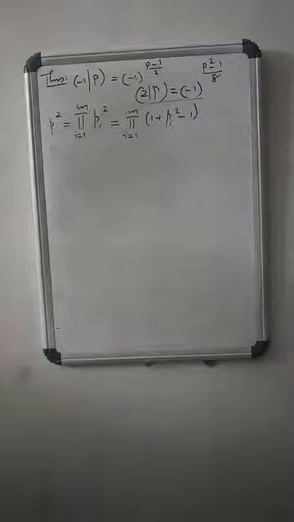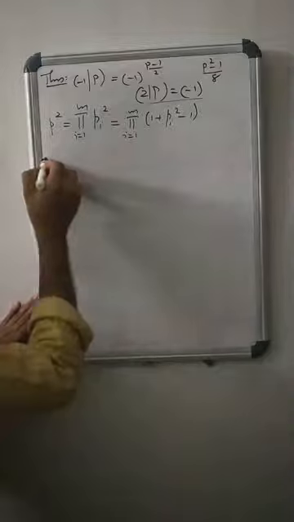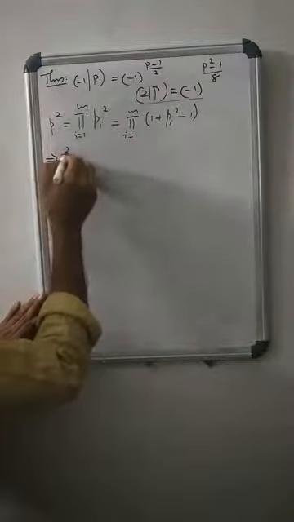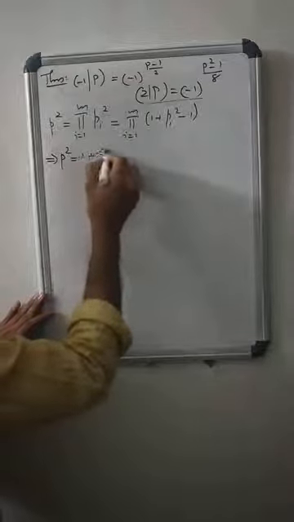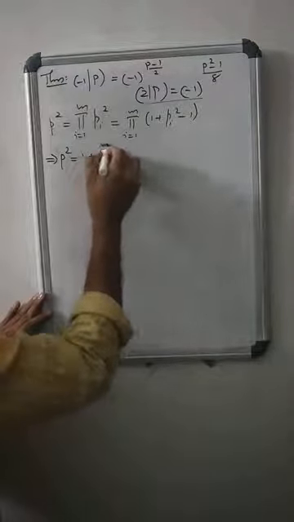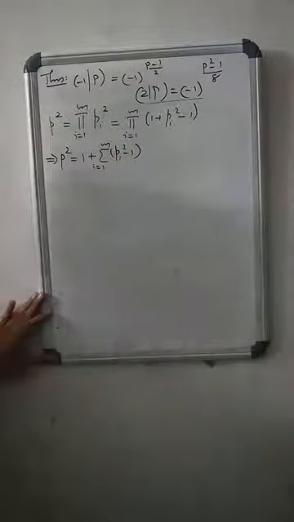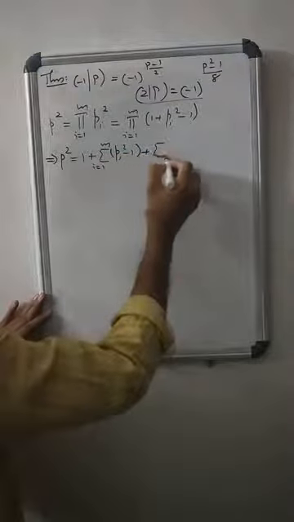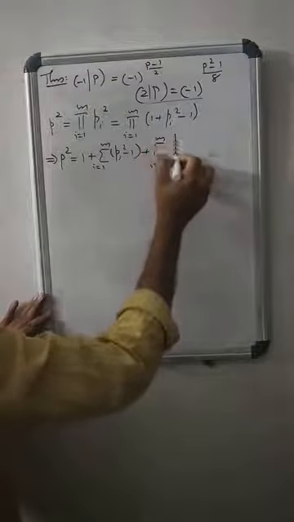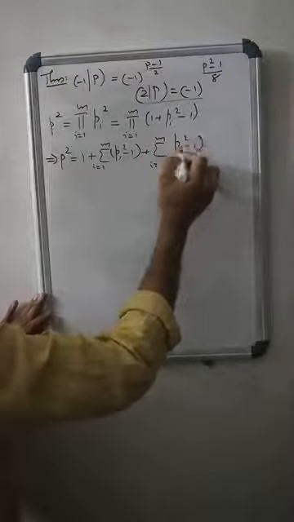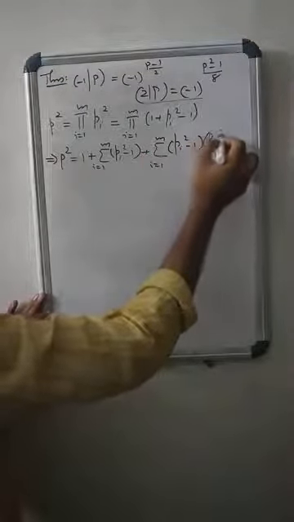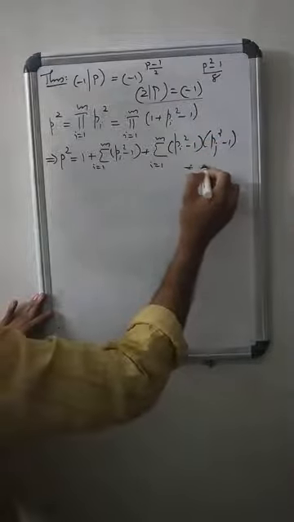So you can rearrange it: p square equals 1 plus sigma i ranges from 1 to m, (pi square minus 1), plus sigma i, j ranges from 1 to m, (pi square minus 1) into (pj square minus 1), plus etc.